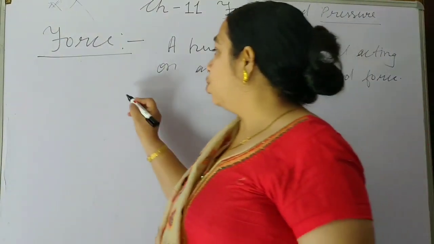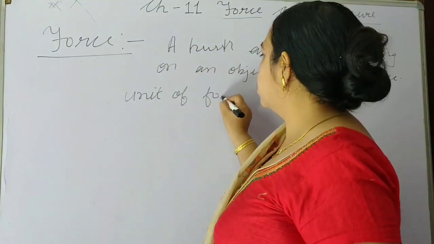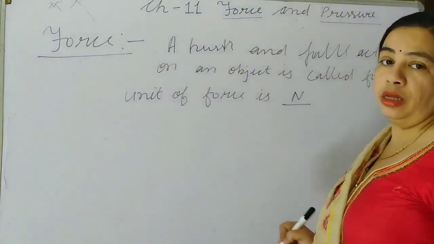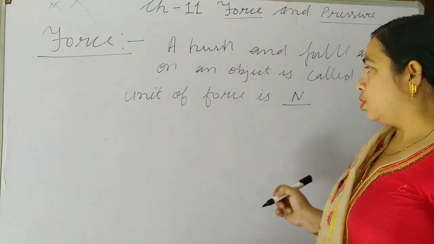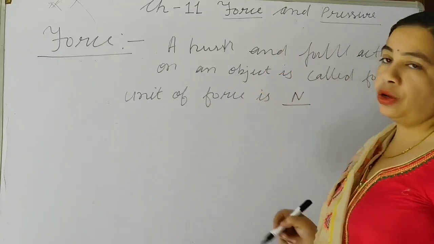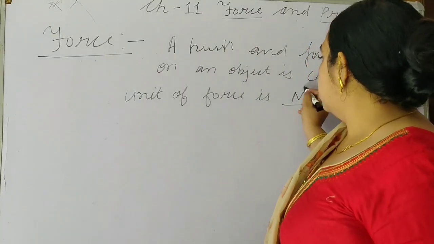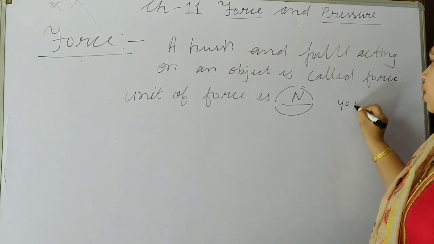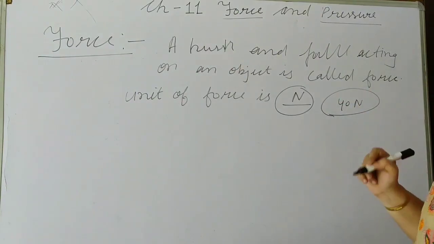Now we will see the unit of force. The unit of force is Newton and it is represented by the capital N. So force, its unit is Newton, and it is a push and pull acting on an object. So by this Newton, where it is written here 40 Newton, that means there is 40 Newton force applied.